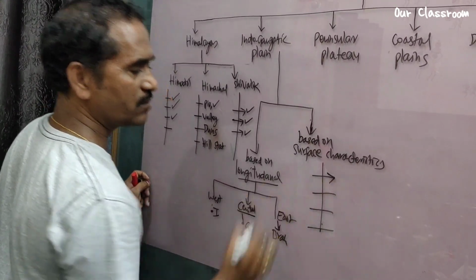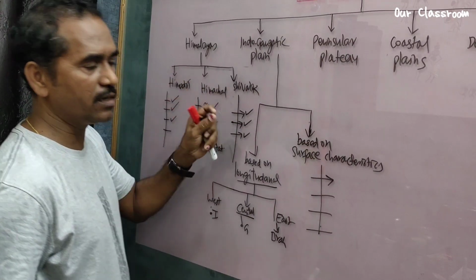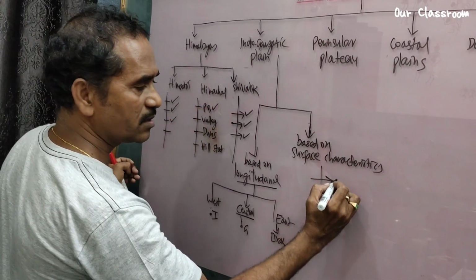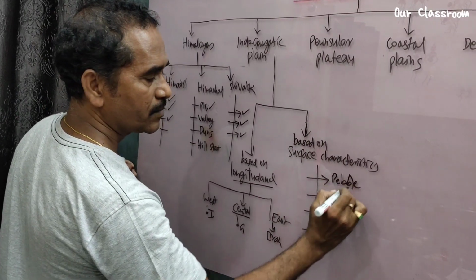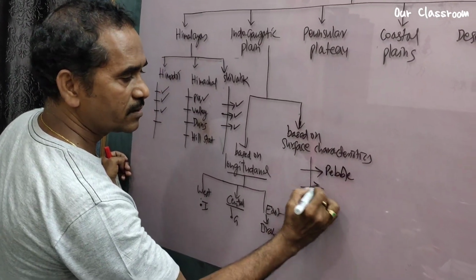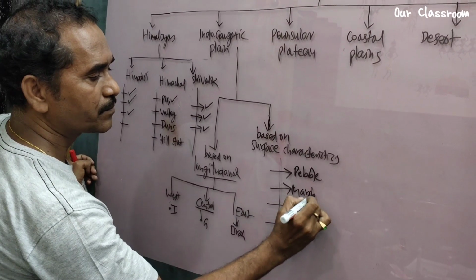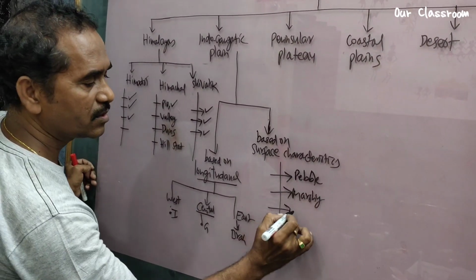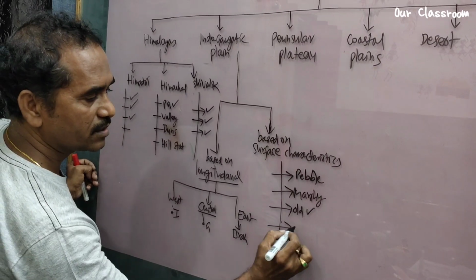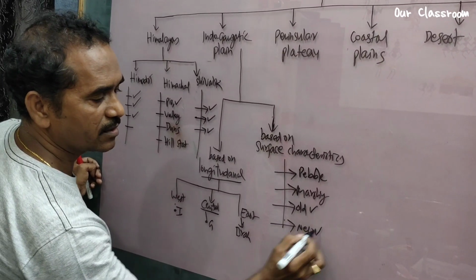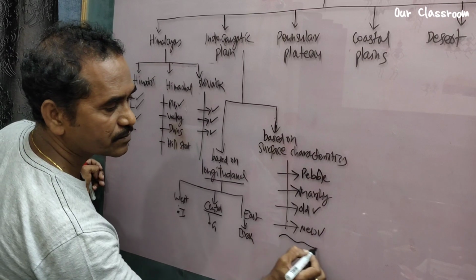First, we begin from the foothills of the Himalayas. What do we see? We see the pebble zone. In a short way, you write down. Then marshy land. Then we see old alluvial soil, then new alluvial soil. Then we reach the river.